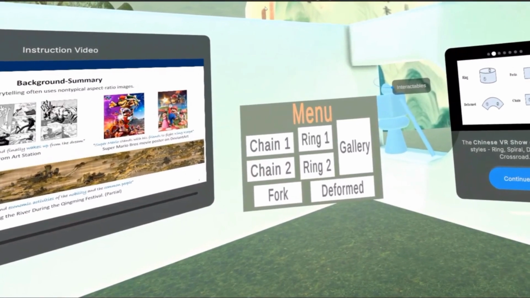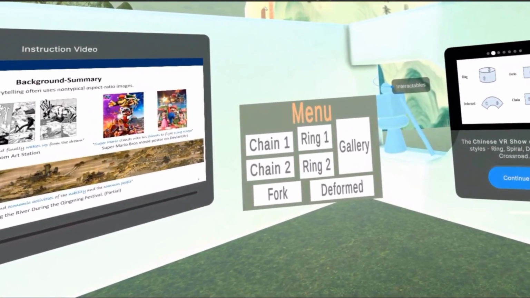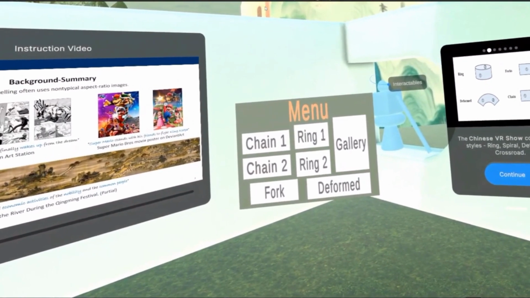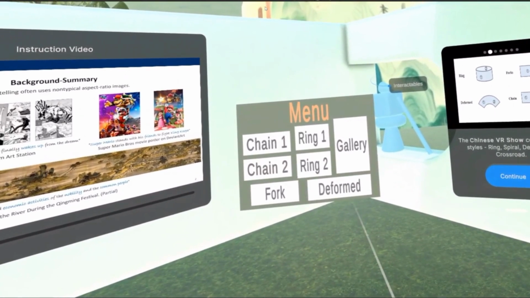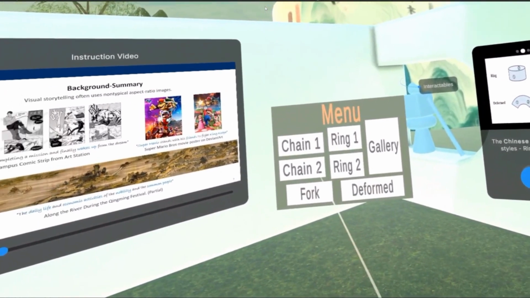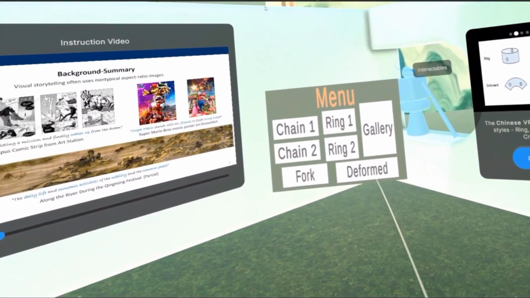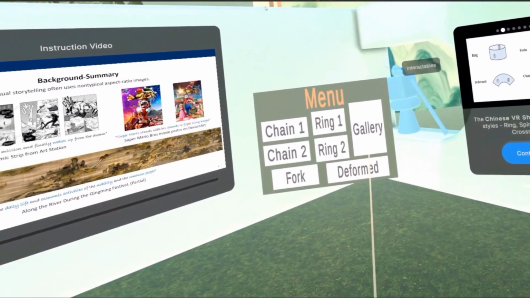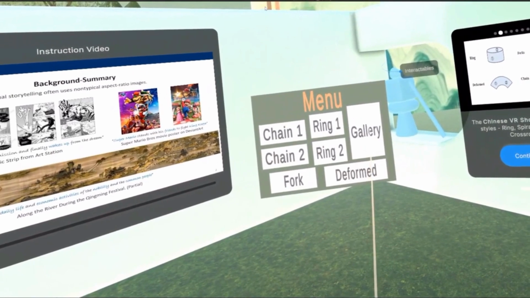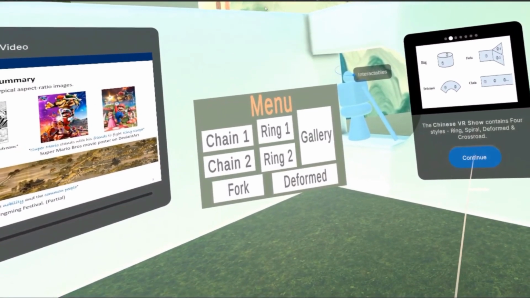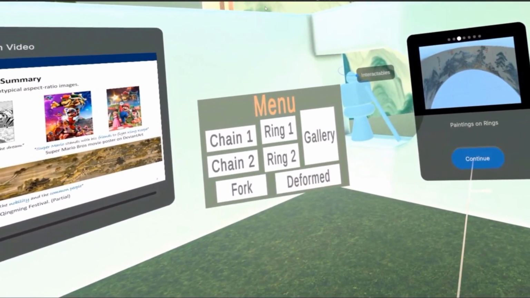Finally, we demonstrate user experience in our VR system. In the VR environment, users can navigate in the virtual exhibition through clicking on the main menu. We mainly include 4 visual forms, including chain, ring, fork, and deformed, and other regular scroll images for comparison. Users can watch multiple effects of each visual form and change their perspectives intuitively. They can also roam freely to explore a same visual from different angles.